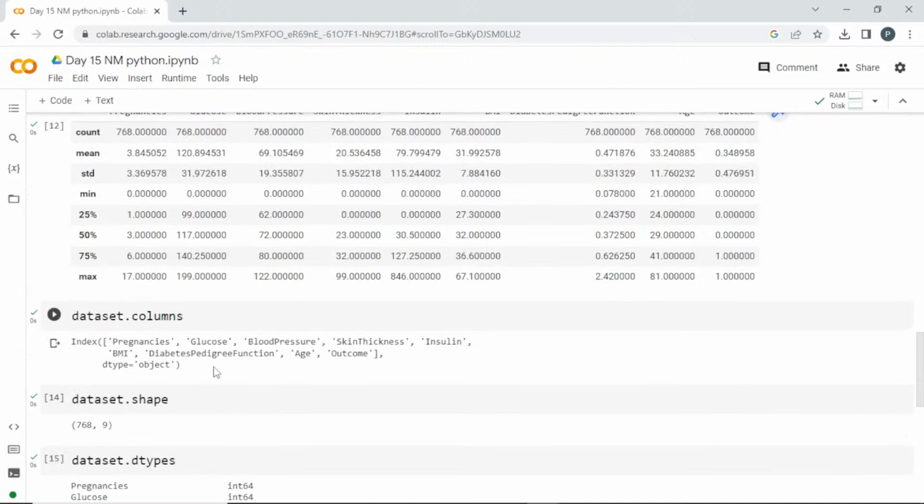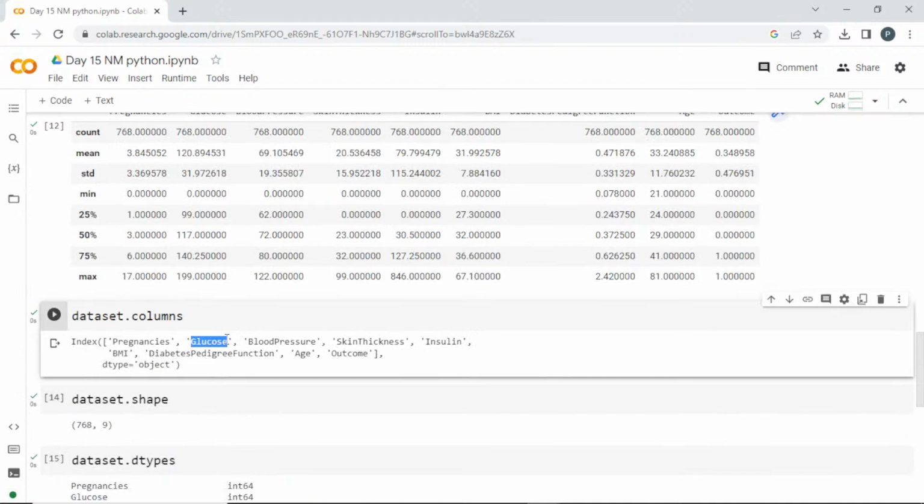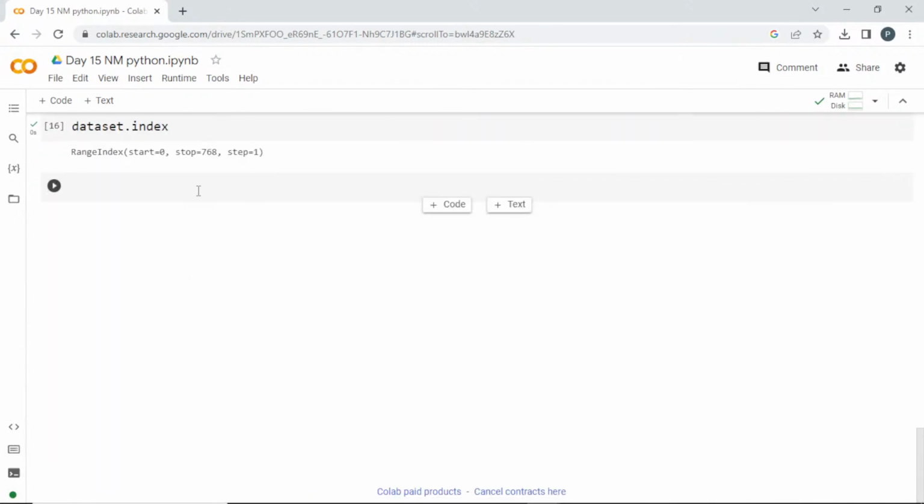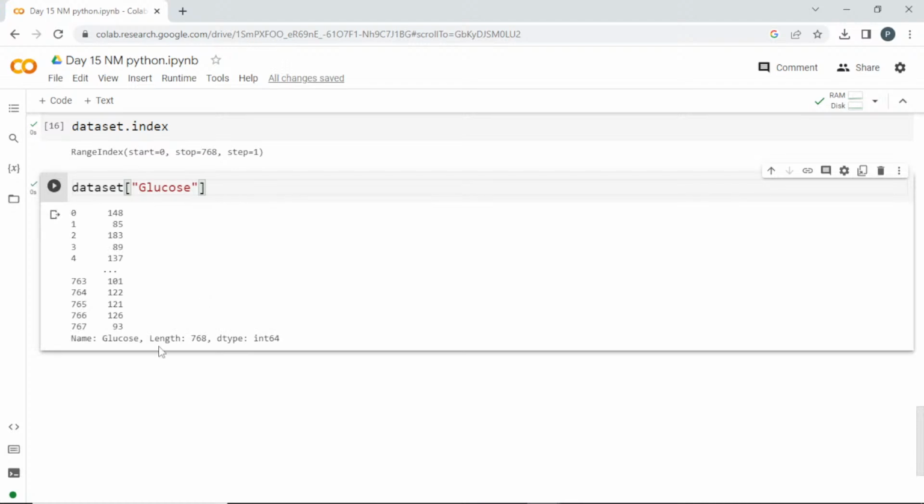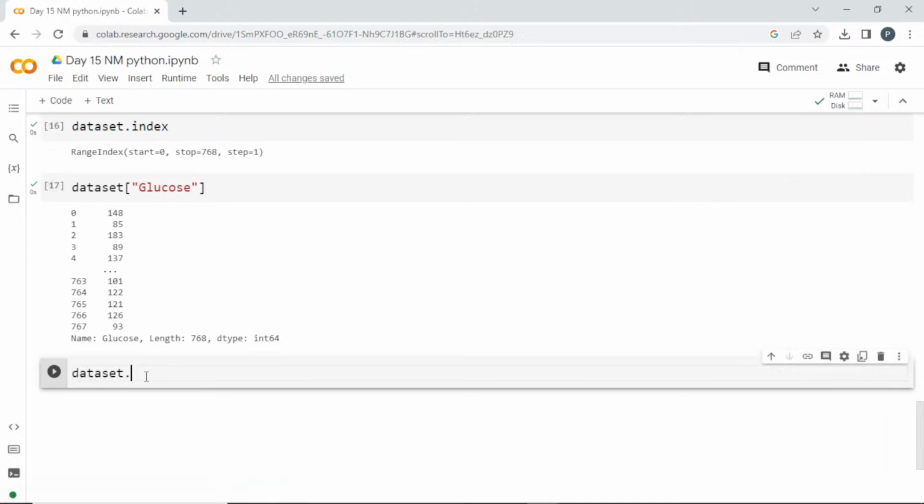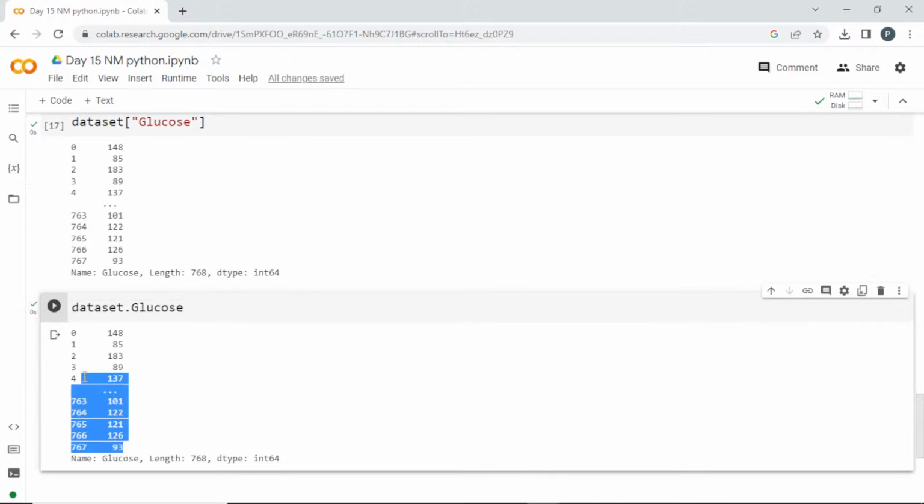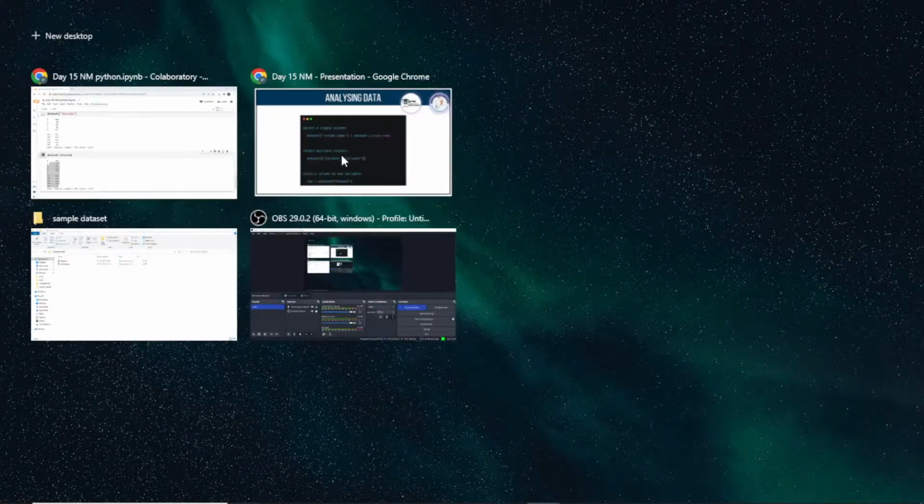So what are the column names present? Let us get the glucose column alone. From the data set, inside I can pass this glucose. It is going to give me a single column. See here, I got that single column alone, the glucose column. Otherwise you can get it like this, dot glucose. It is going to give you the same output. Okay, and now I have loaded it.